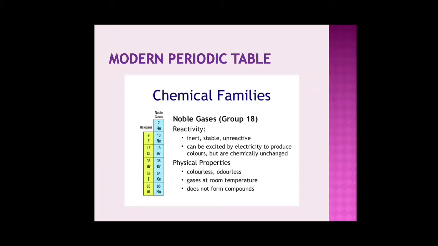Why they are inert and stable is that their octet, and in the case of helium its duplet, is complete. So they are not in want of more electrons, nor do they want to give, nor do they want to receive, and hence they are chemically inactive. Physical properties: they are colorless, odorless, they are gases at room temperature, and they do not form compounds.